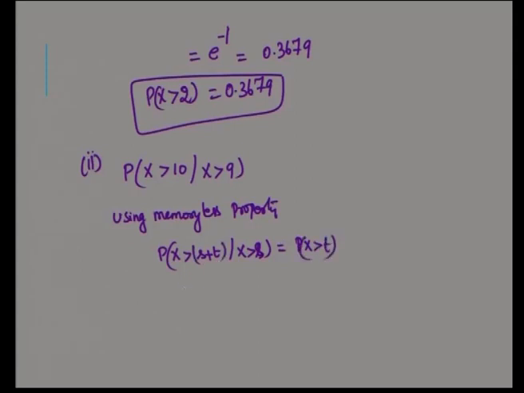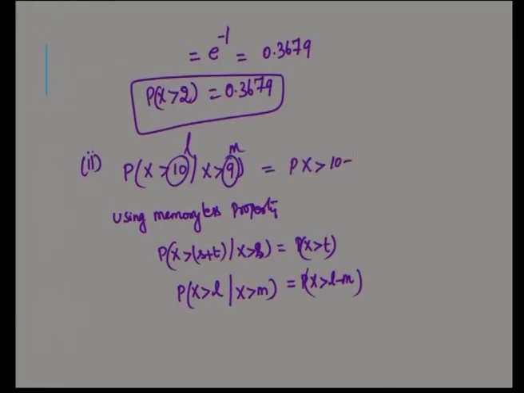Using another terminology, P of x greater than L given x greater than m will be P of x greater than L minus m. Here also, s plus t minus s only gives you t, which is L minus m. So, taking this value as L and this value as m, what you will have is P of x greater than 10 minus 9.